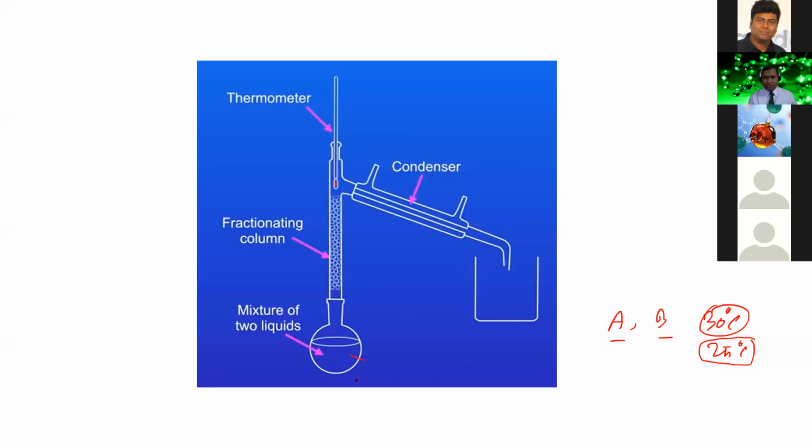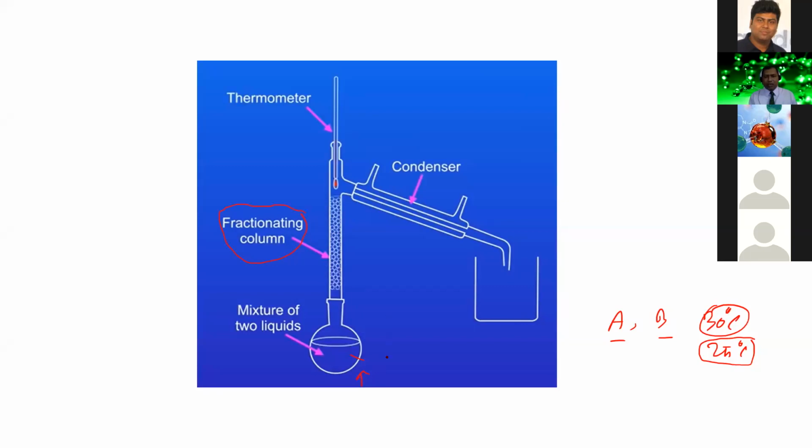So when heat is applied, both of the liquids will be vaporized, so we cannot separate them. So we have to take another new initiative here. We have to set a new apparatus, and the name of the apparatus is fractionating column. So it is a round bottom flask. We have to apply heat here, and set the fractionating column here. We have to set a thermometer here, and also we have a condenser here.